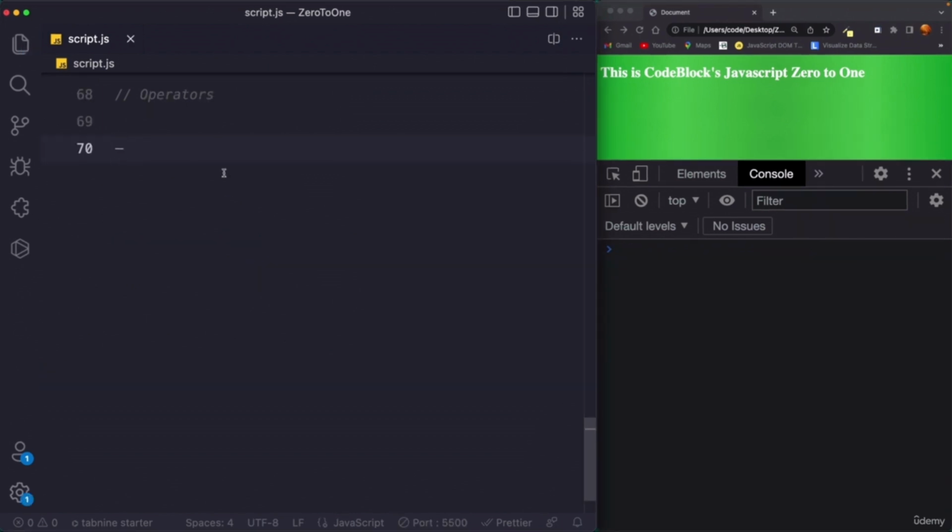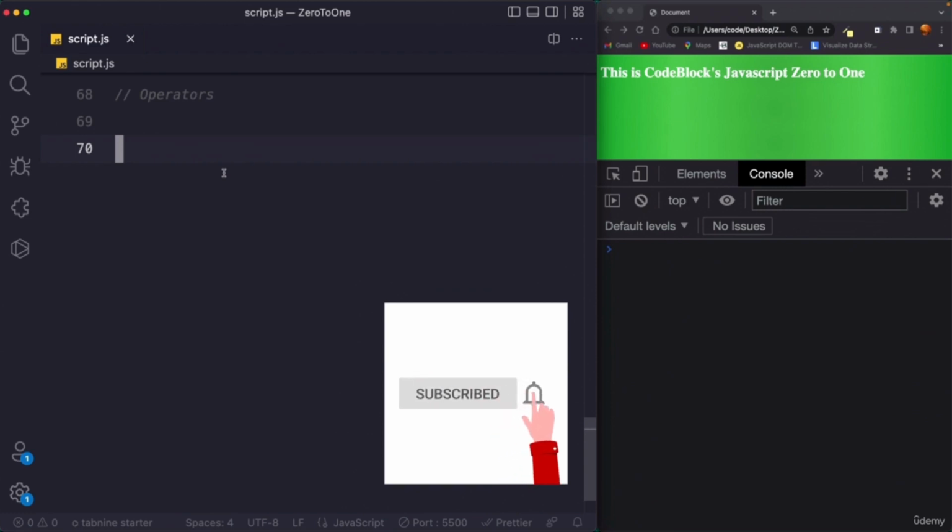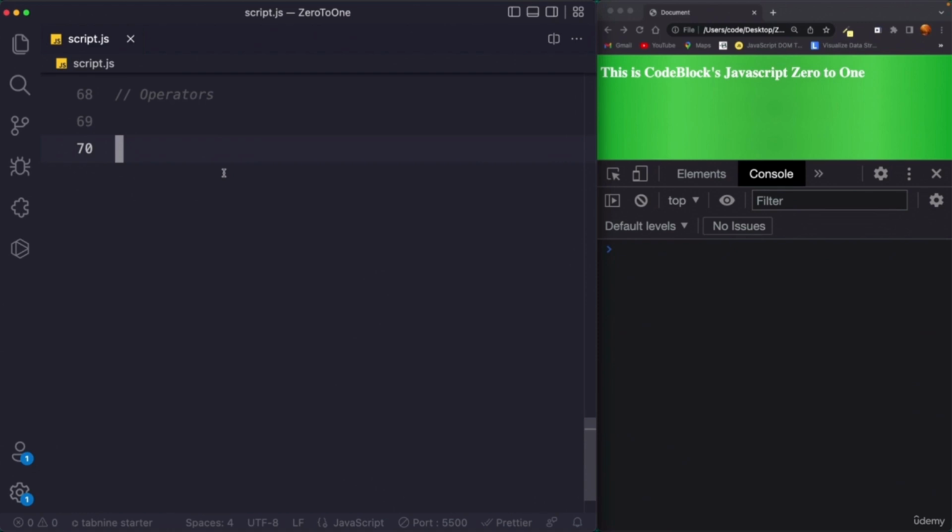Hey everyone, so now we are going to talk about operators in JavaScript. But before we write the code and try to understand what operators are, I am going to explain to you what is the use of operators. So in very layman terms, we can say that operators are used to perform some operations. Now what are those operations? Well, those operations can be mathematical operations, assigning a value, comparing a value and others. So now let's understand operators in the wild by writing a few lines of code.